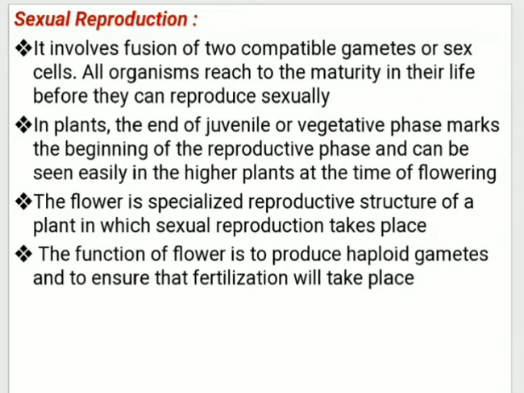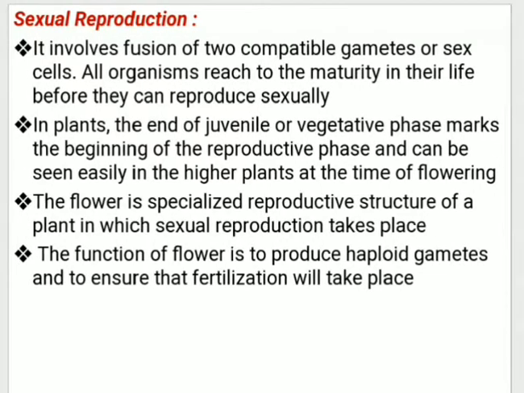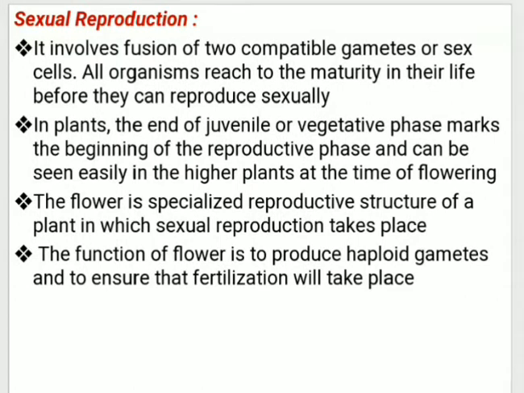In plants, how does this happen, that we will see. In plants, the end of the vegetative phase or juvenile phase marks the beginning of the reproductive phase and can be easily seen in higher plants at the time of flowering. So before flowering is the earlier part, and once the plant starts flowering, it indicates that the plant has turned into the reproductive phase.